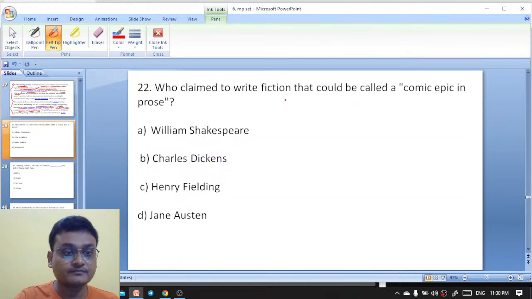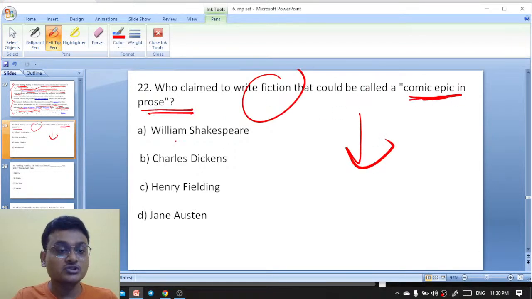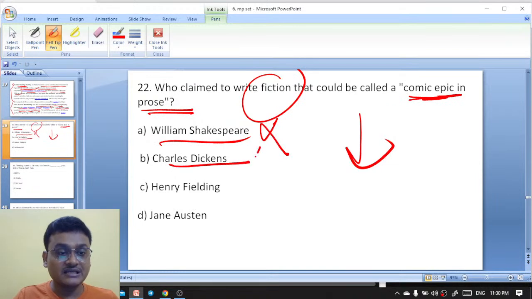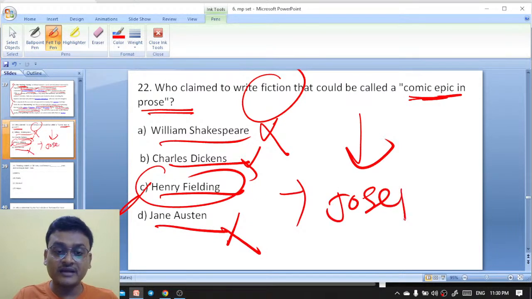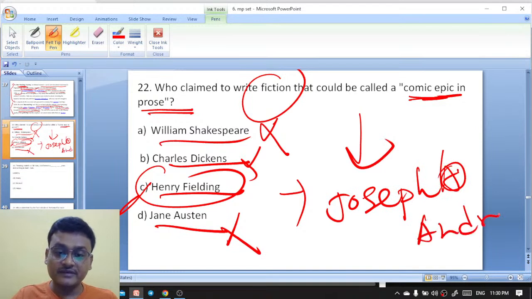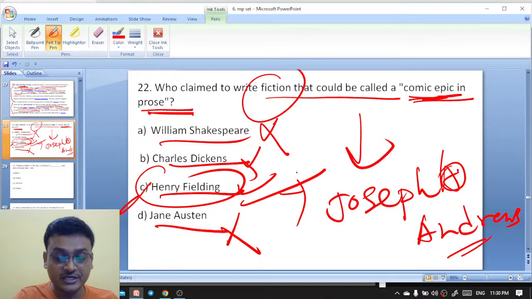Okay, who claimed to write fiction that could be called a comic epic in prose? William Shakespeare, Charles Dickens, Henry Fielding, Jane Austen. So it is Henry Fielding, in Joseph Andrews. Henry Fielding wrote the novel Joseph Andrews, where he spoke of fiction that could be called a comic epic in prose. This is Joseph Andrews by Henry Fielding.